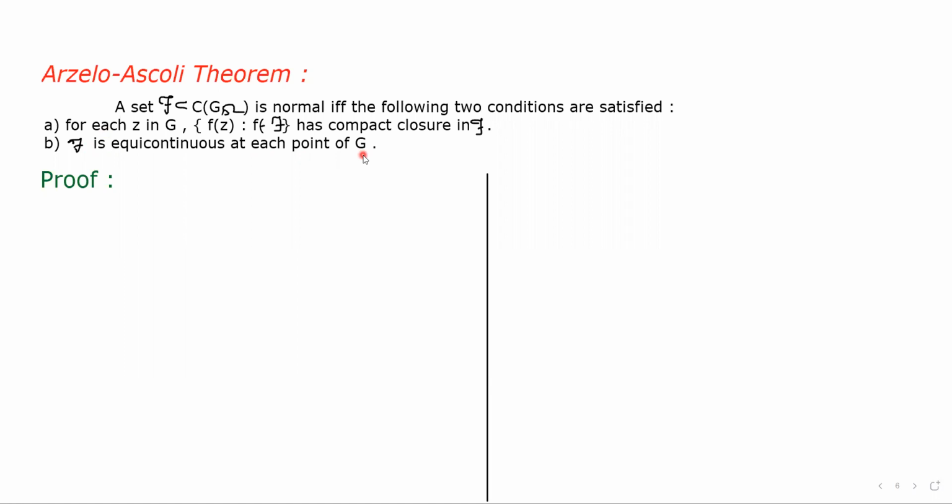So the statement of the Arzelà-Ascoli theorem says that a set script F which is a subset of C(G, Ω) is normal if and only if it satisfies the following two conditions. These two conditions are: first, for each z in G, the set of f(z) where f belongs to script F has compact closure in Ω, and second, script F is equicontinuous at each point of G.